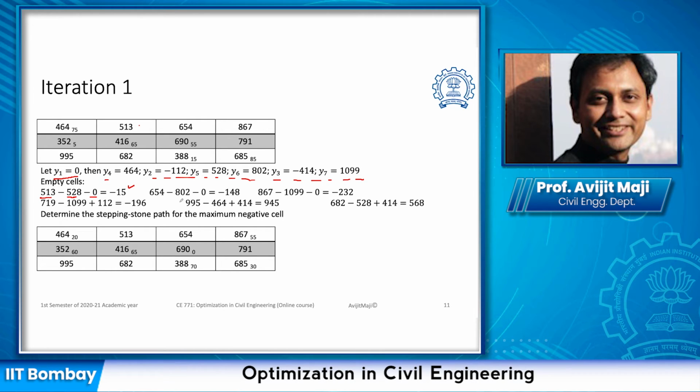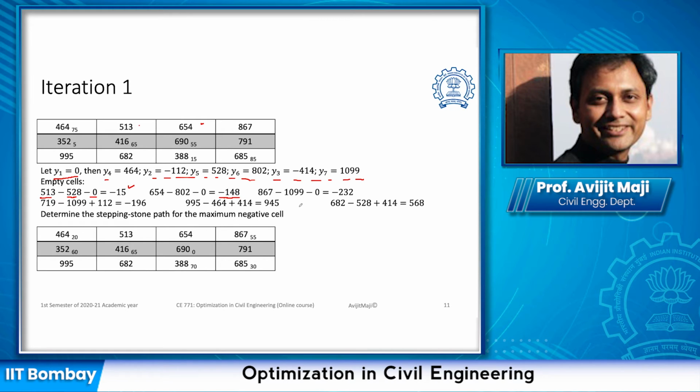Likewise, if we look into this particular empty cell, we can see the solution is going to lead to negative 148. And if we do this for all the empty cells, we can get all the costs. Now these costs are actually telling us the opportunity to minimize the objective function cost.